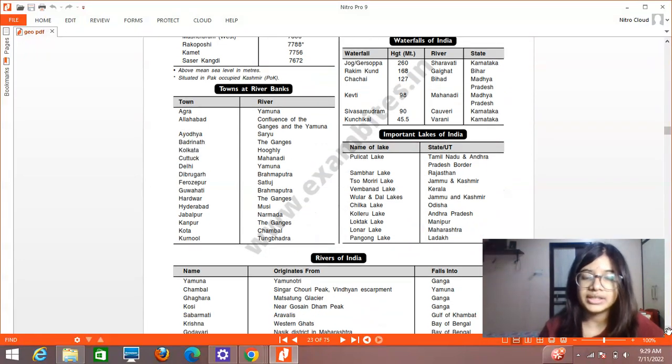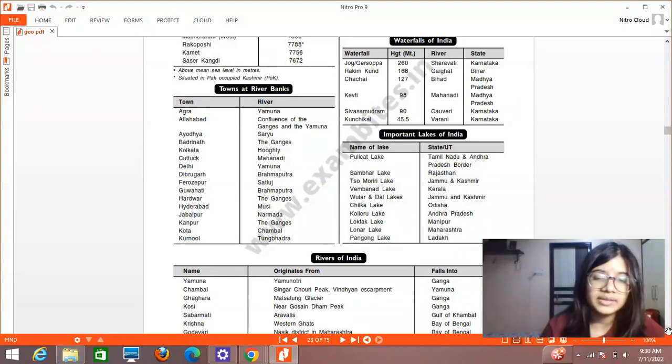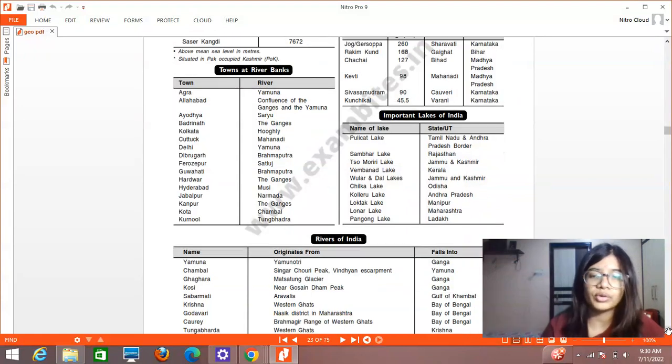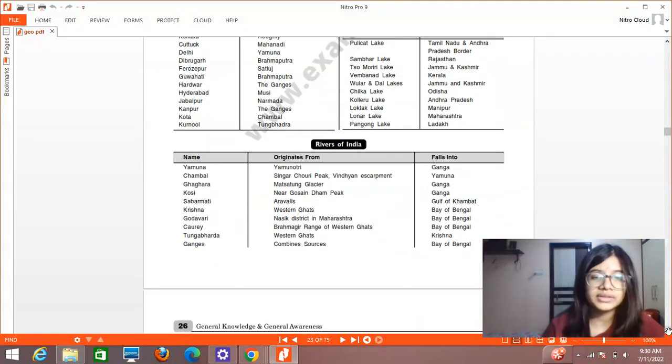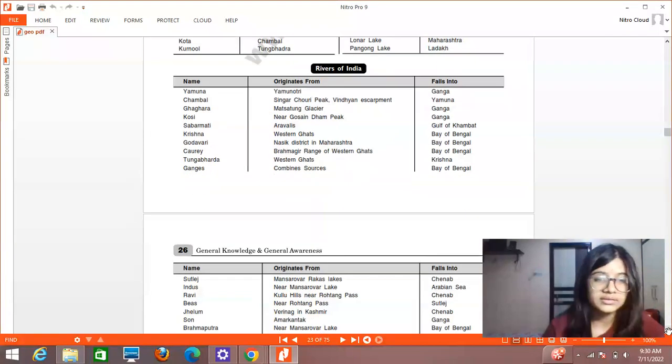Important lakes: Pulicat Lake, Sambar Lake, Wular and Dal Lake, Chilika Lake, Kolleru Lake, Loktak Lake. Not all are important. Out of these, Chilika is important, Wular and Dal Lake is important, Kolleru is important, Loktak and Pangong. These are very important. Rivers of India, you should know about the origin of the important rivers like Yamuna, then Kosi, Sabarmati, Krishna, Godavari.